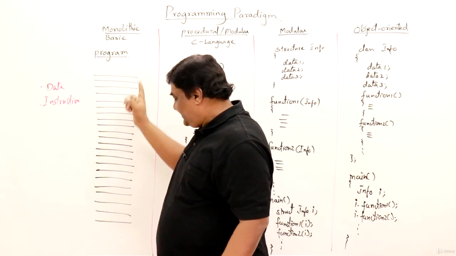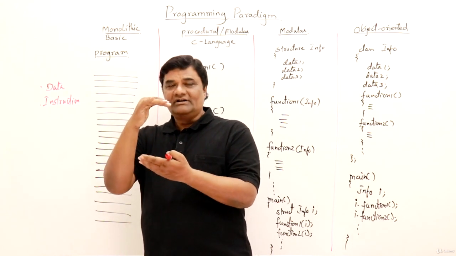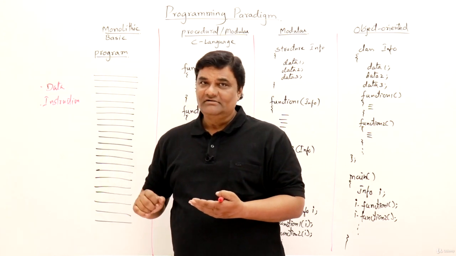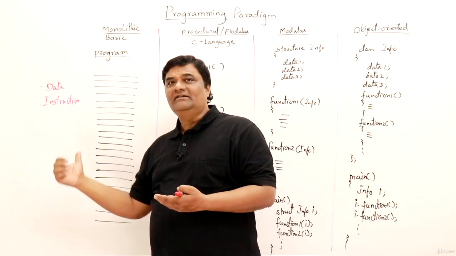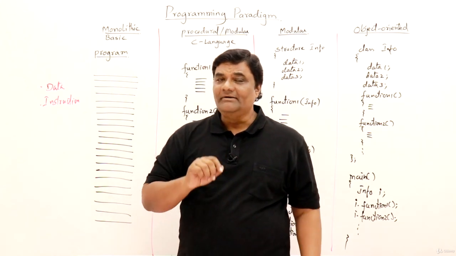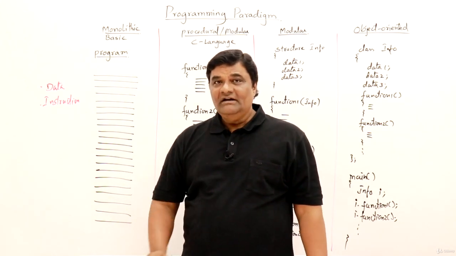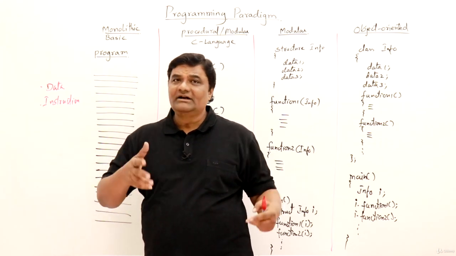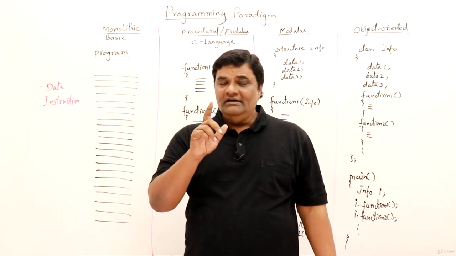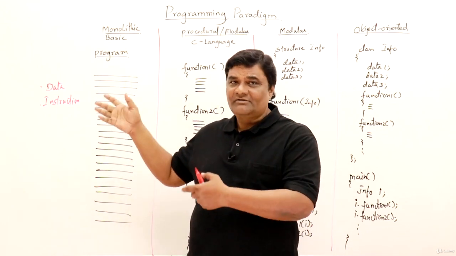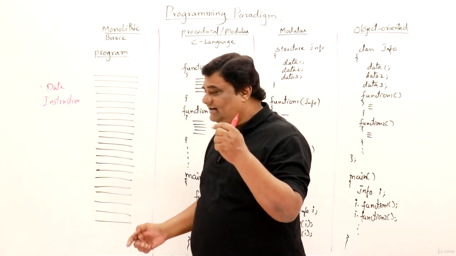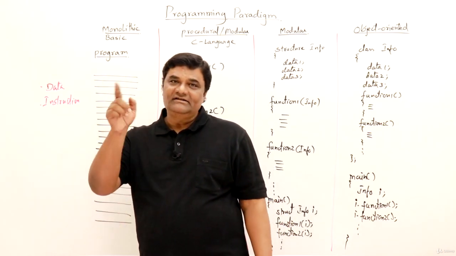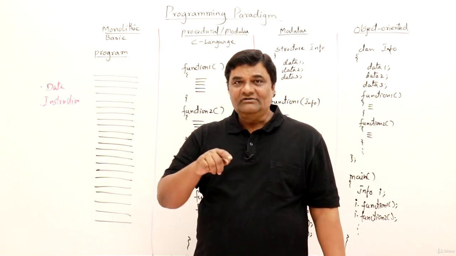If everything has to be in a single body, it is just like a one-man show. A single person has to do everything. So how many programmers together can write this program? Only one. The length of a program can keep growing, and if it grows more and more, it becomes difficult for a programmer to finish it. If it is very lengthy, it may take weeks or months of development. And if there is a single error in one line, then the whole program is useless. If you remove that line, then the program is correct. That's how the dependency is.